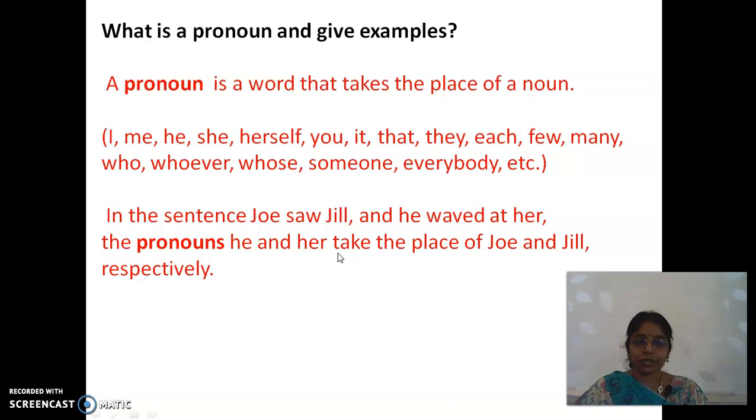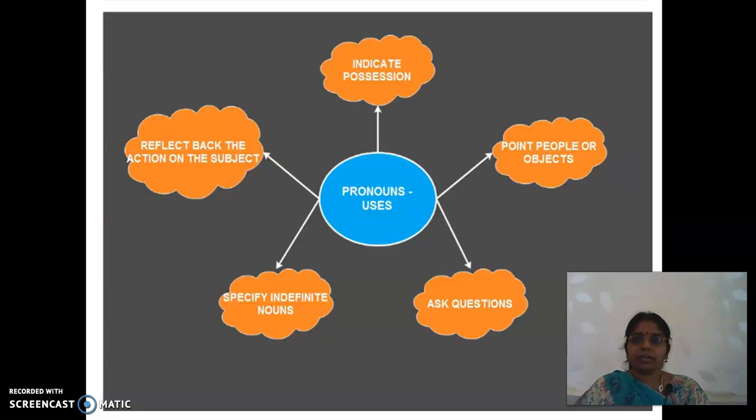Let's have a small recap, then we will finish the session today. Right? What is a pronoun, dear? A pronoun is a word that takes the place of a noun, replaces a noun, right? And what are the uses of pronoun? It indicates possession, it points at people or objects, it will ask questions, it will specify indefinite nouns, and it will reflect back the actions on the subjects. These are some of the uses of pronouns, right?